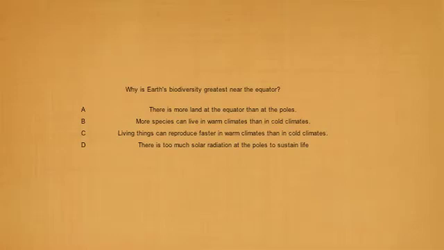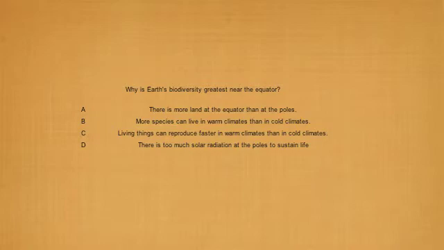So like we mentioned in the video, and because of what we learned, we're going to solve an exercise. In this question it says, why is the Earth's biodiversity greater near the equator? Let's go through each option and select why it is not the option. Option A is not the correct answer, and the reason is that at the equator, there's no differentiation or even comparison because of land.